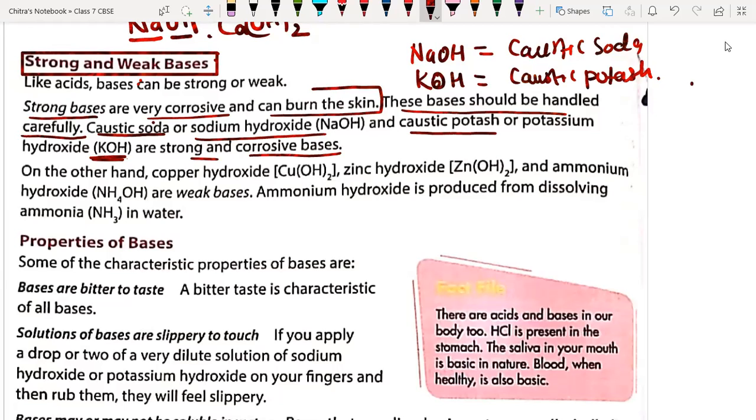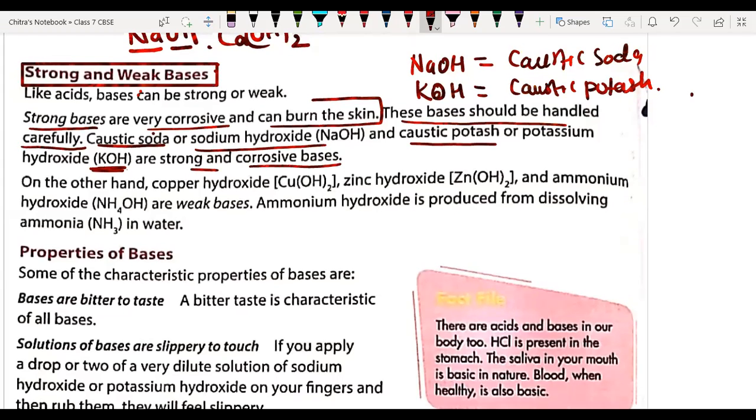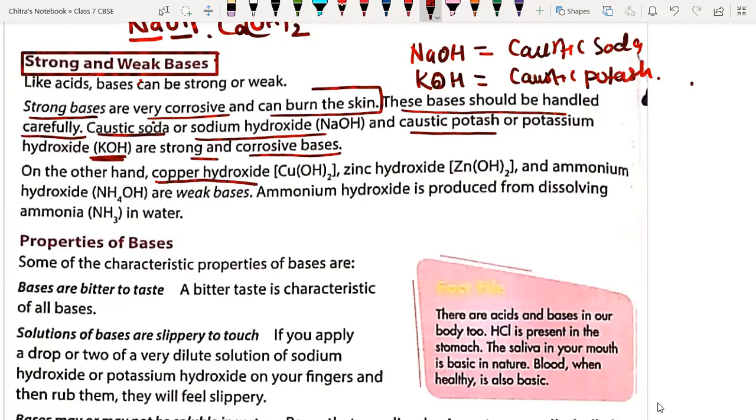Okay, so now we'll discuss the next topic. On the other hand, copper hydroxide, which is the hydroxide of copper, zinc hydroxide, the hydroxide of zinc, and ammonium hydroxide, the hydroxide of ammonia, are the weak bases. Very important, you have to remember examples of weak bases and strong bases also.